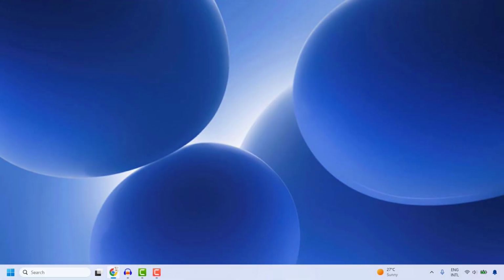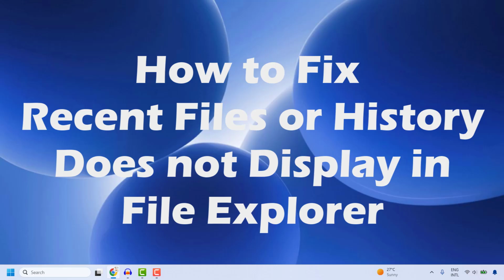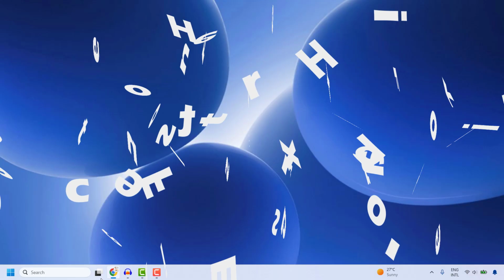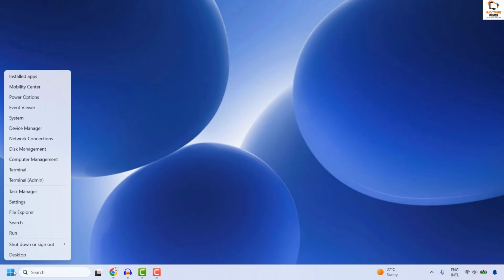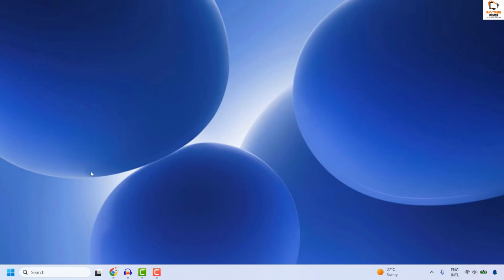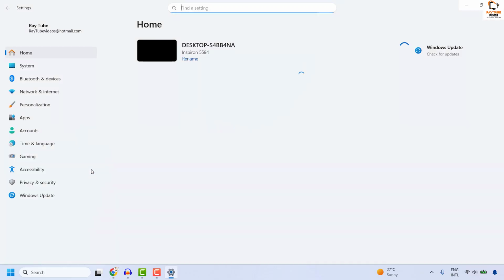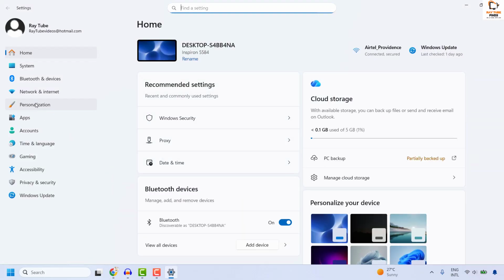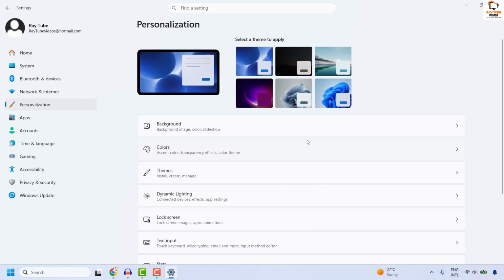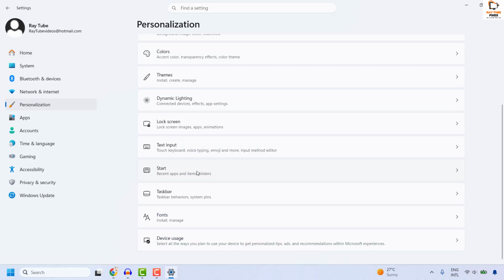In this video, I'm going to talk about how to fix it if your recent files no longer display in your File Explorer. Now, to resolve this issue, you will have to right-click on the Start button and then click on Settings. Once you're on the Settings page, click on Personalization, and then on the right-hand side, locate Start.